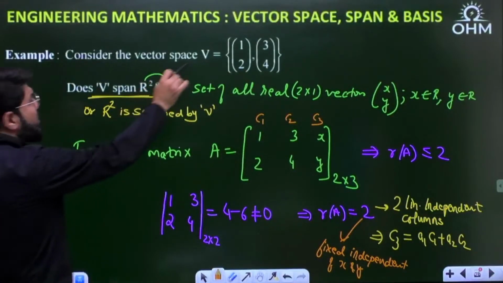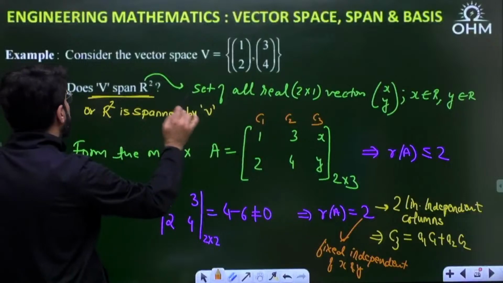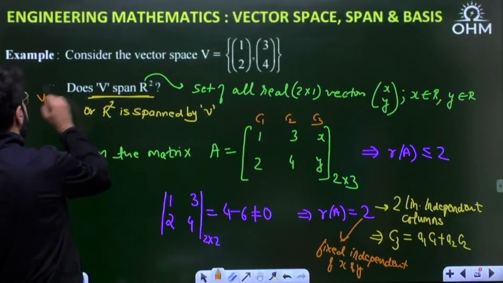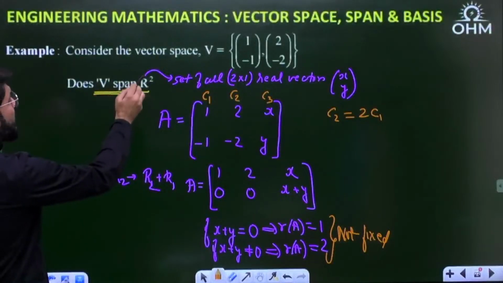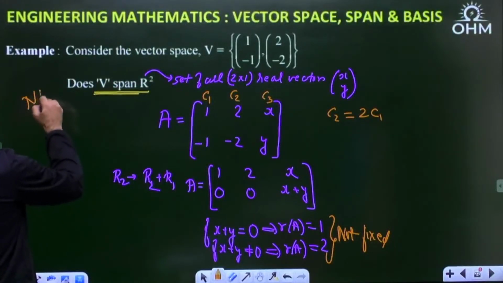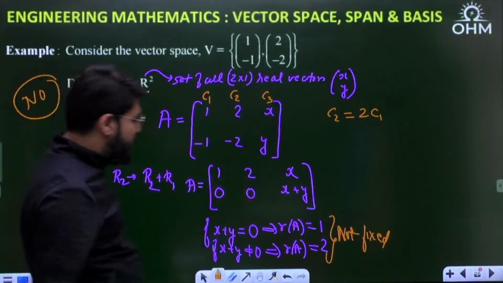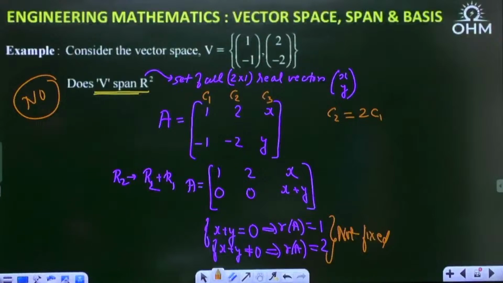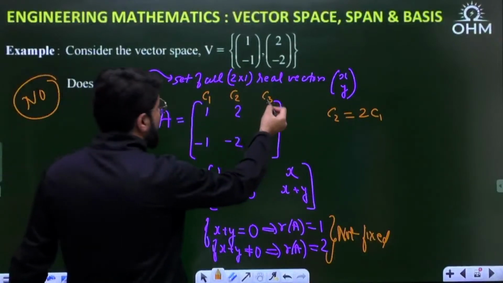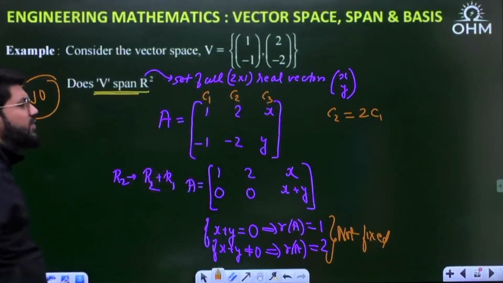Now, in this first example, the R2 is spanned by V. Okay, yes, the answer is yes. Second example, does V span R2, or is the R2 spanned by V? No. Okay, no, as I've shown you. When the rank is not fixed, then spanning will not occur. We cannot always say that the C3 is a linear combination of C1 and C2.